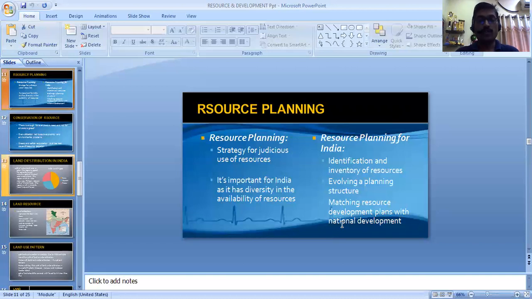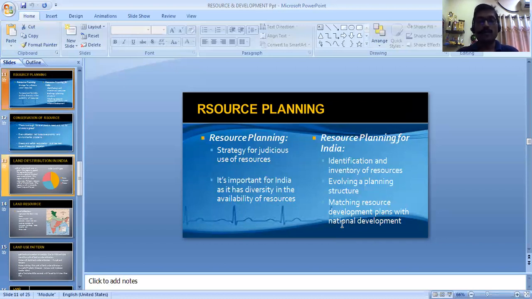And as we know, a country like India has a diverse availability of resources. To bring all the resources to one place and utilize them in a better way, we require resource planning. So these are the two reasons why resource planning is needed, and how resource planning is actually executed. What is done in resource planning?